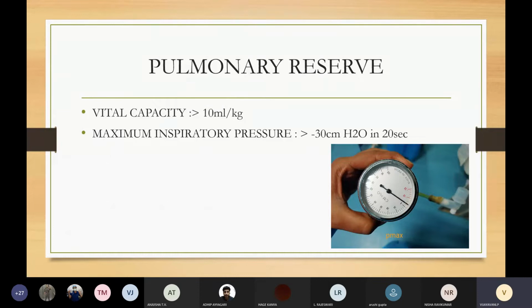Now, this is the negative pressure manometer, which is used in our ICUs to measure maximal inspiratory pressure. Even before performing this procedure, the patient should be encouraged and explained about the procedure, and switched off from the ventilator. This device is connected to the endotracheal tube, and we ask him to take a deep inspiration followed by exhalation. We measure the maximal negative inspiratory pressure in 20 seconds. It should be more than minus 30 centimeters water. Now, this maximal inspiratory pressure is one of the best predictors of weaning success.